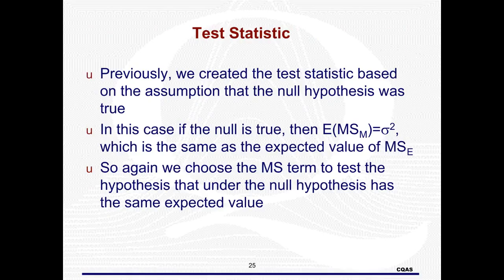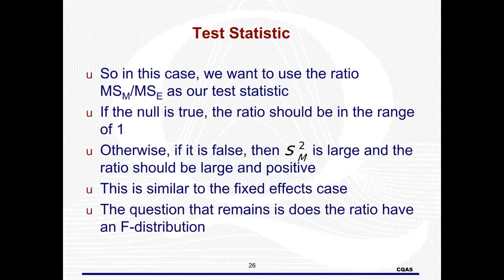Based on the EMS, we need to decide how to create the test statistic. The fact that the ratio should be near 1 if the null is true lends itself to our decision for a one-sided test. How do we decide if under the null the ratio has an F distribution? Also, what should the DF be?